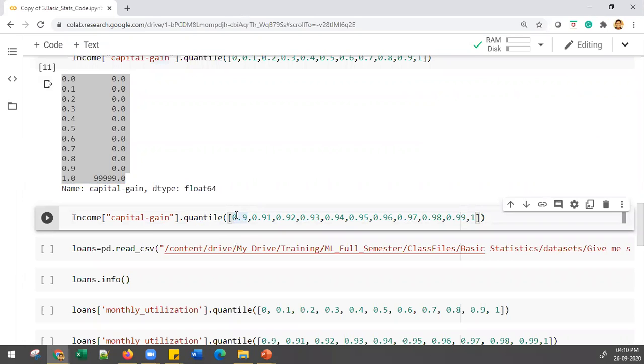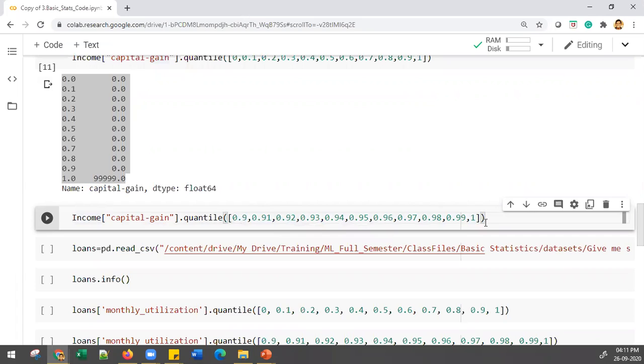Okay. Let's wait for others also to get it. Be ready with the answer. So basically what you need to do is check the 90 percentile, 91 percentile, 92 percentile, 93. Till 90, I got good clarity. Then 91 percentile, 92 percentile, and so on till 100 percentile.